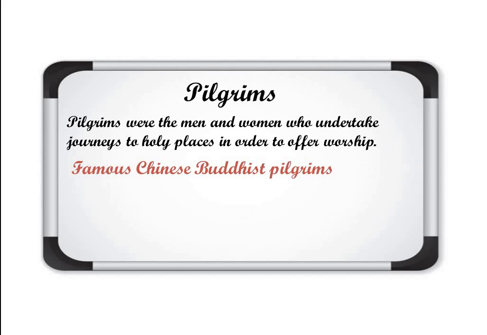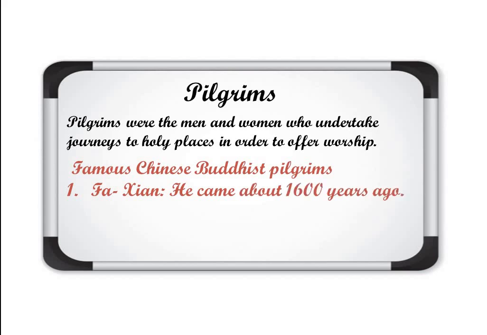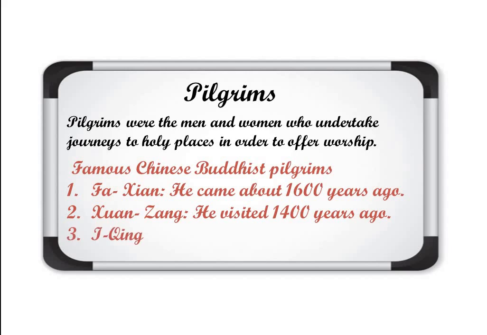The Chinese pilgrims who visited to learn about Buddha, and three are mentioned here. First is Fahian. He came about 1600 years ago to India. Then Xuanzang, who visited India near about 1400 years ago, and just after 50 years after Xuanzang, I King came here near about 1350 years ago. So these are the three Buddhist pilgrims who came here for Buddha only.